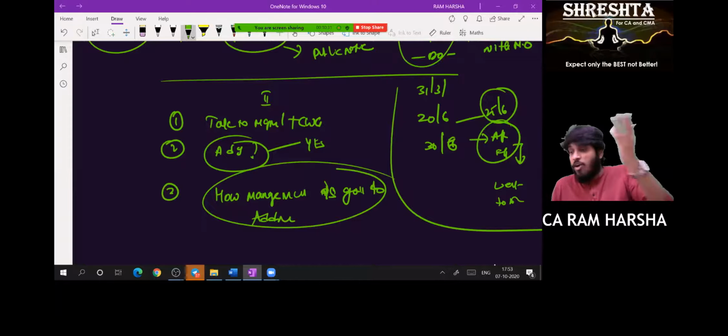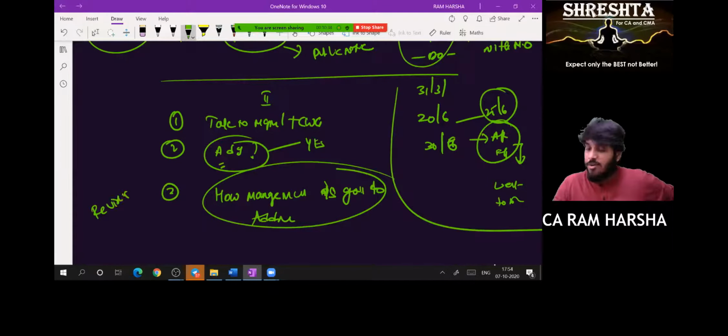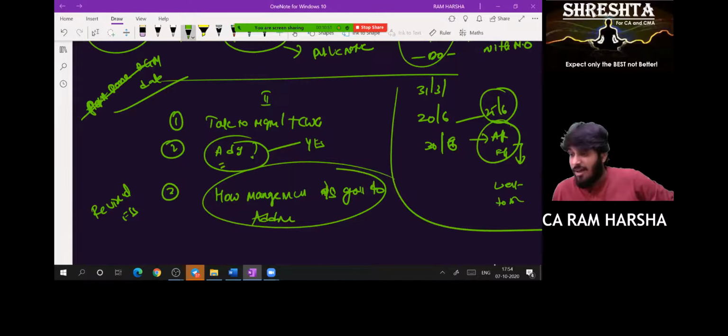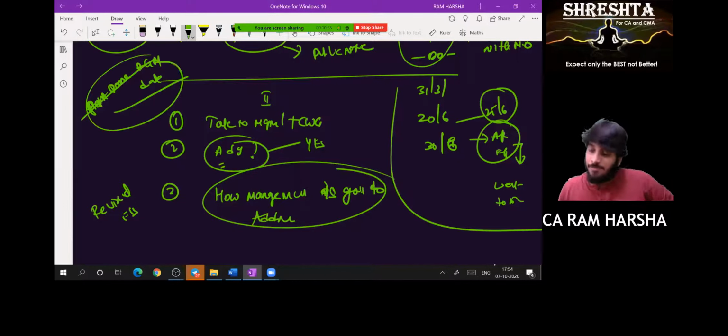Management, you have already issued the balance sheet, P&L, everything. Now you are saying you will adjust the financial statements. How will you adjust? Management said, sir, don't worry, we are going to issue revised financial statements and postpone the AGM date. Remember, this is not an adjournment; this is postponement.